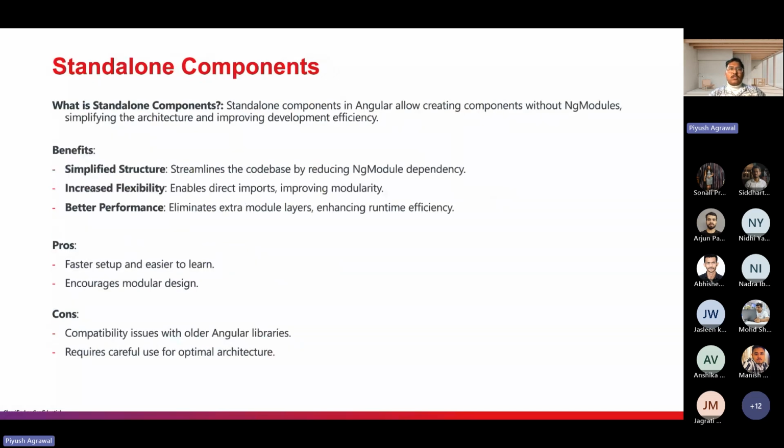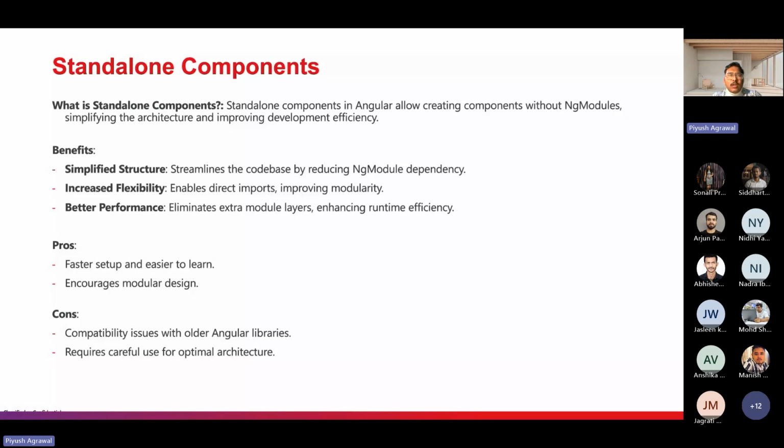Next is the standalone component. A standalone component is a single piece of code with independent dependencies, and we are able to load that component on our requirement.